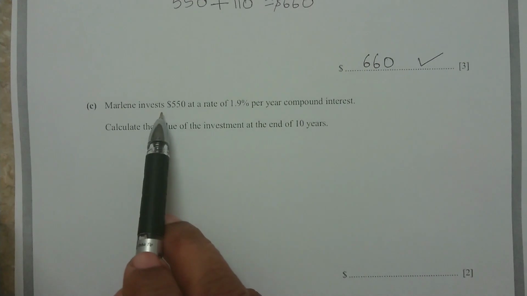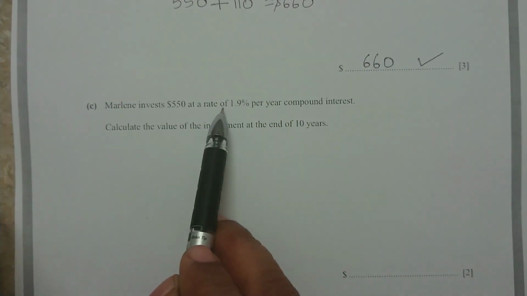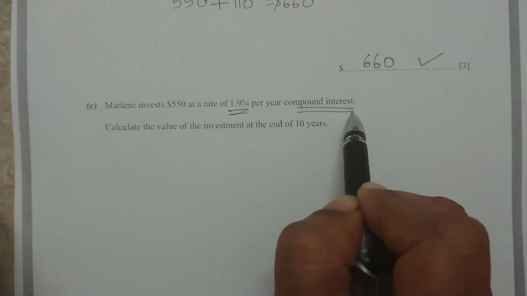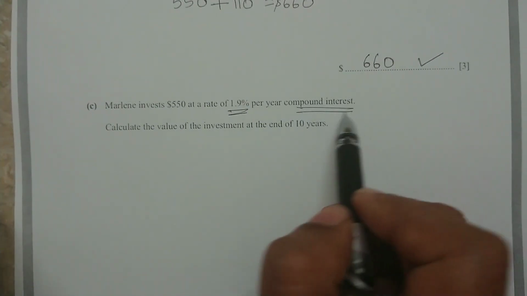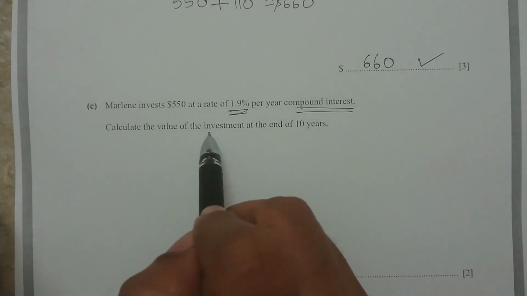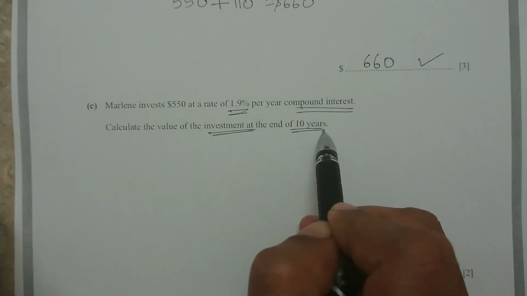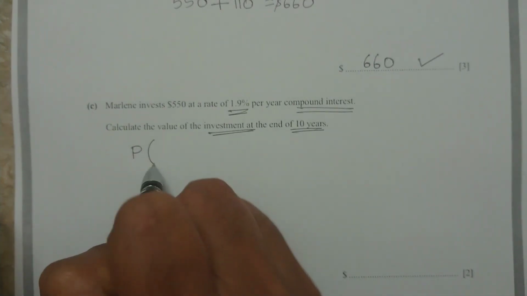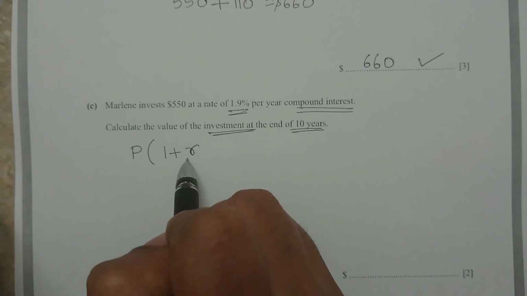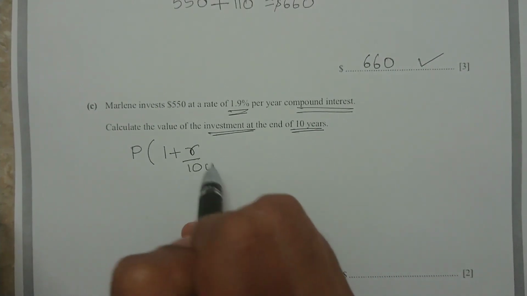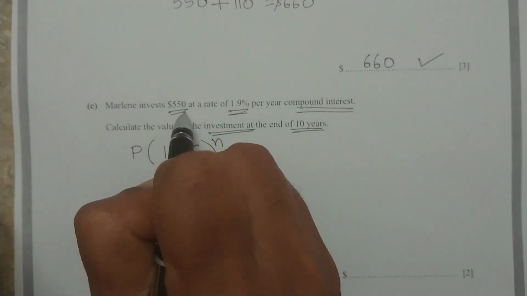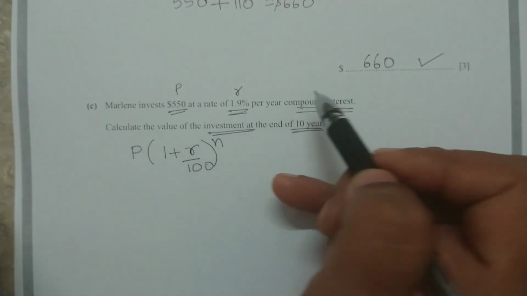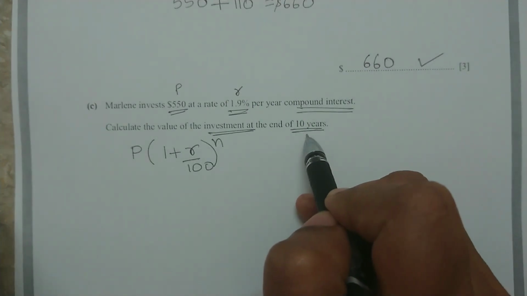Marlene invests $550 at a rate of 1.9 percentage per compound interest. They are talking about compound interest now. So calculate the value of the investment at the end of 10 years. So what is the formula for compound interest? That is P bracket 1 plus rate of interest to the power n. So here P value is 550, rate of interest R is 1.9 and time is equal to how much?